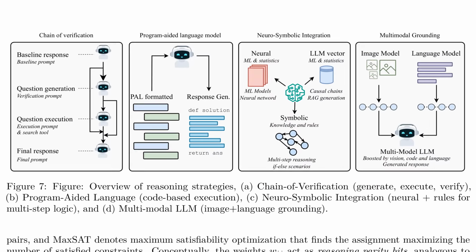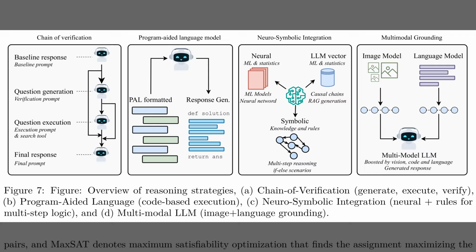So while Table 1 acted as a checklist for long context design, Figure 7 presents 4 concrete reasoning strategies that wrap around language models. The left block shows chain of verification, where the model first answers, then generates checks, runs tools, and revises its final response. The second block depicts program-aided language, which converts questions into code that external engines execute. The third highlights neurosymbolic integration that couples neural models with explicit rules for multi-step logic. The right block illustrates multimodal grounding, where image and language inputs jointly guide a more reliable response.